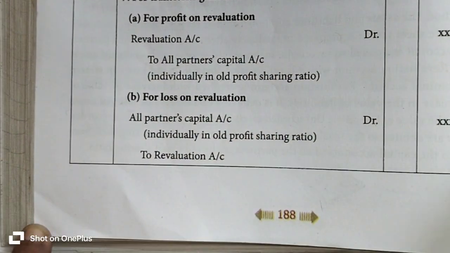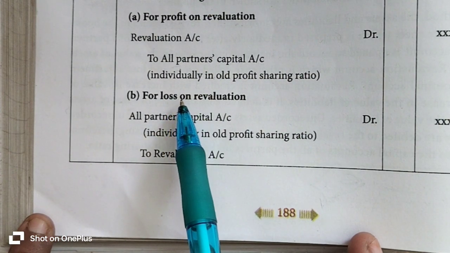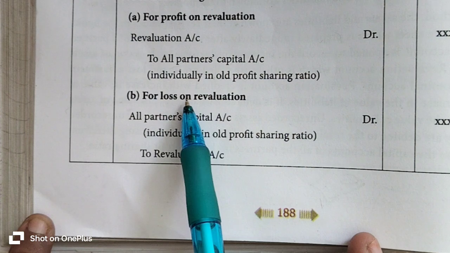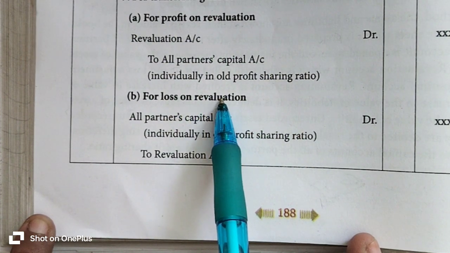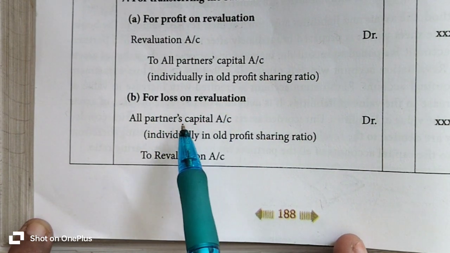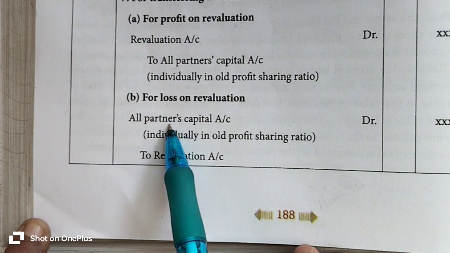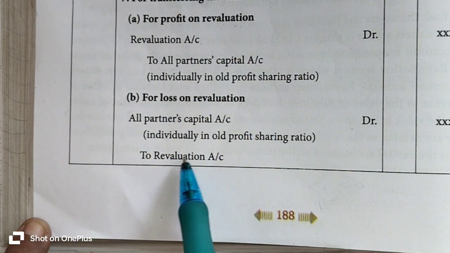Okay, then after preparing the revaluation account as a ledger account, whenever you get loss on revaluation account, how do you pass the journal entry? The journal entry is all partners capital account to revaluation account.